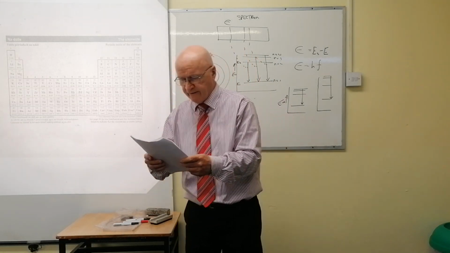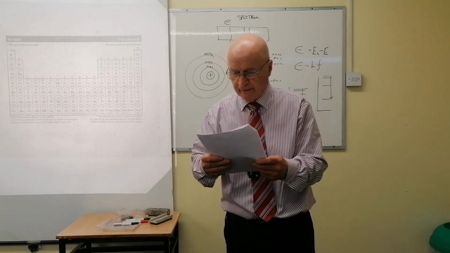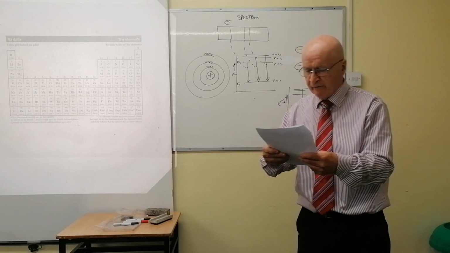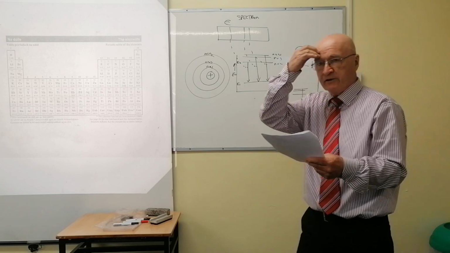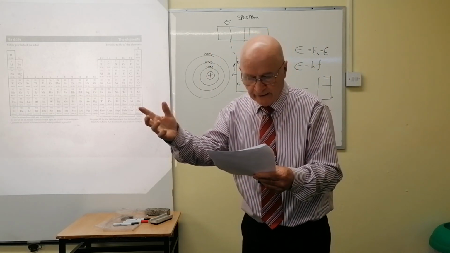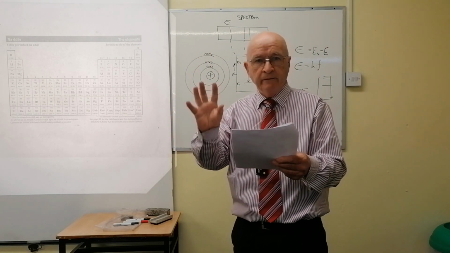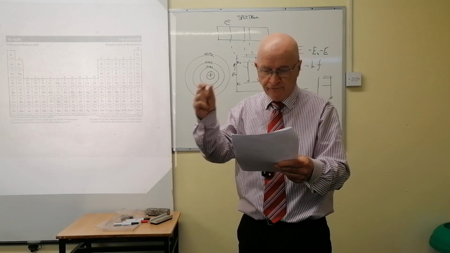The last part of that, why is it possible for line emission spectra to be used to distinguish between different elements? And you're going to say because each of them gives out a different amount of energy, characteristic of that element, and consequently you are talking about an emission of energy in the form of light.